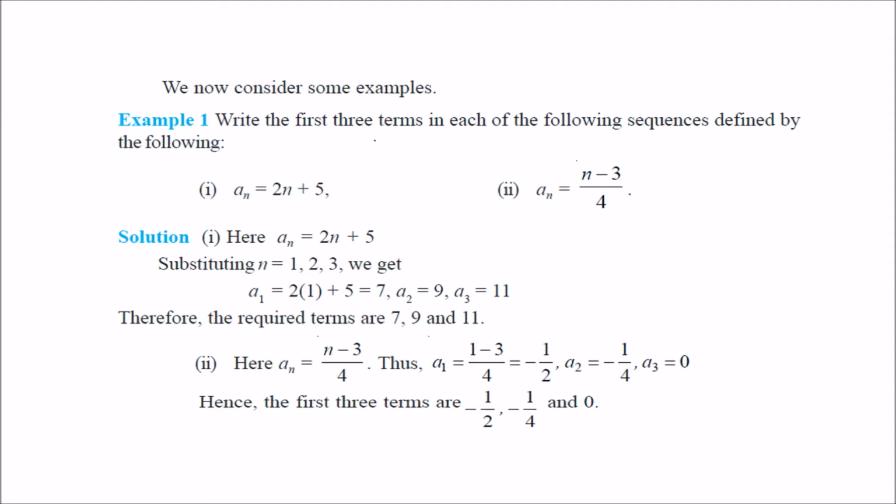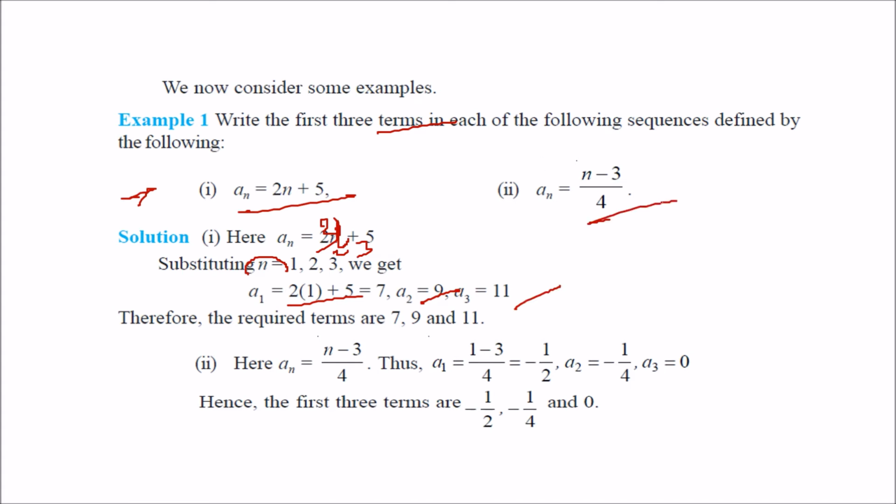We need to write the first 3 terms of these sequences. So a_n is 2n plus 5. Just write n equal to 1 first, then 2, then 3. So n equal to 1 means 2 into 1 plus 5, that is 7. a2 means 2 into 2, that is 4, 4 plus 5 is 9. Then for 3, 2 into 3 is 6, 6 plus 5 is 11.